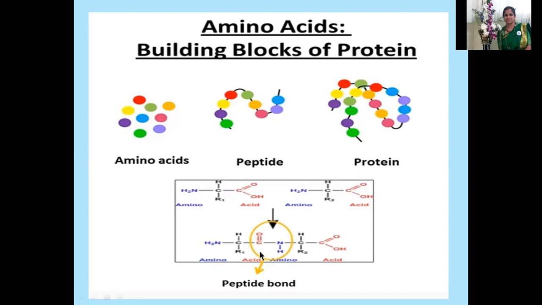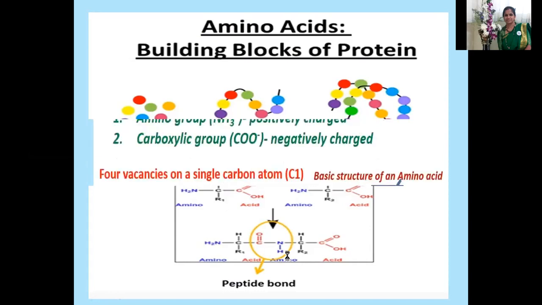Here you can see again the structural presentation of the amino acid and the reaction of formation of the peptide bond. Always you need to write this C double bond O and NH in the trans conformation. C double bond O will be at the upper and NH will be at the lower.